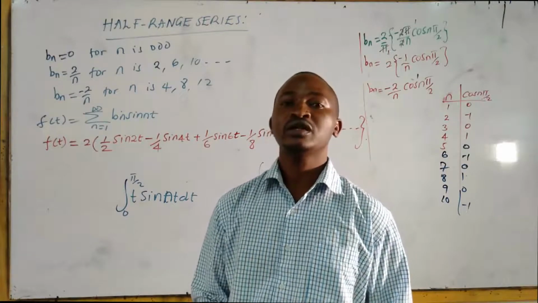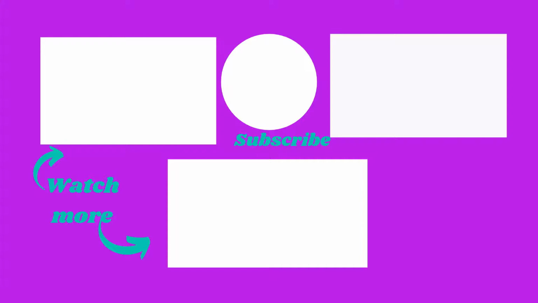So in the next example, we'll do another example in half-range that will be getting the cosine series of a certain function.